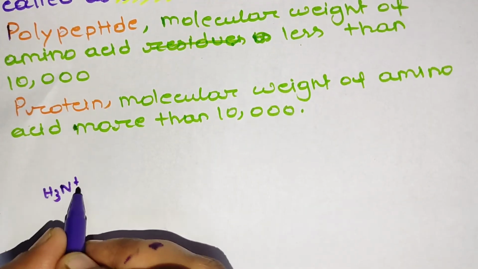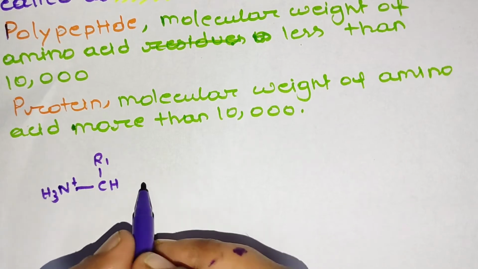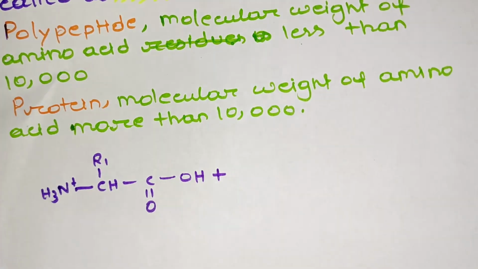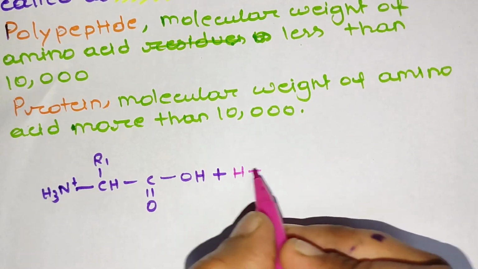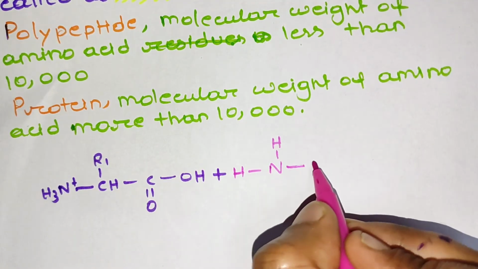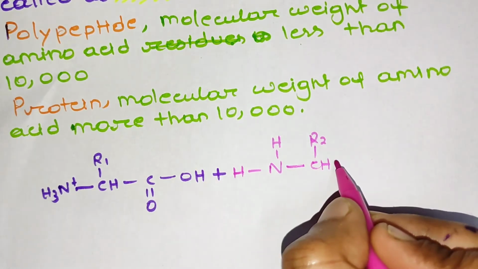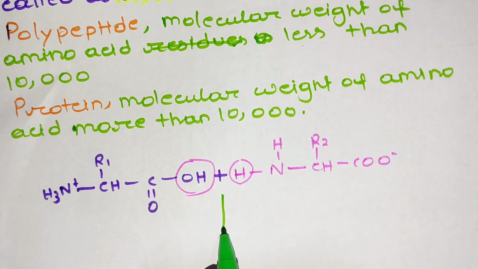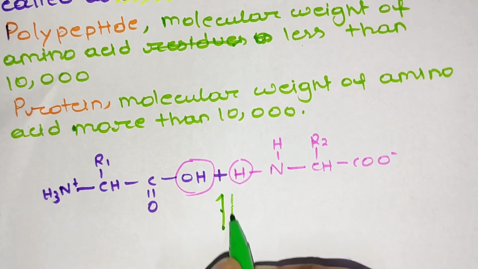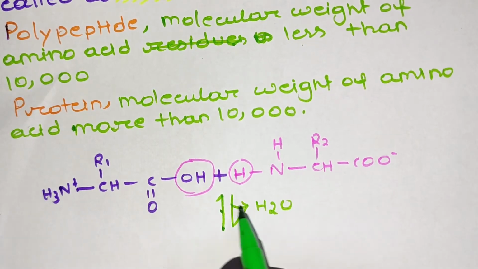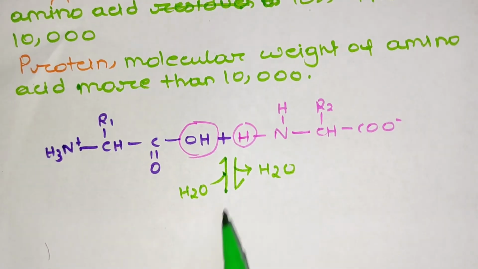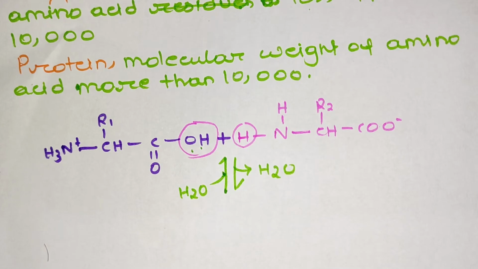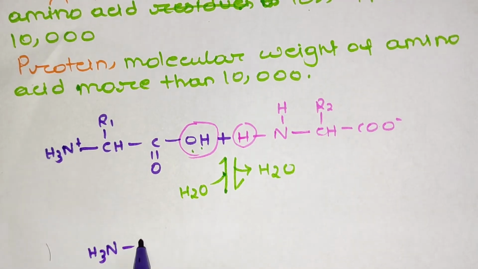Now let's see the structure of the peptide bond which is formed between two amino acids. So this is one amino acid, and this is the second amino acid. They differ from each other on the basis of the polarity of the R groups, R1 and R2. During the formation of the peptide bond, one molecule of water is released, as you can see from the structure.